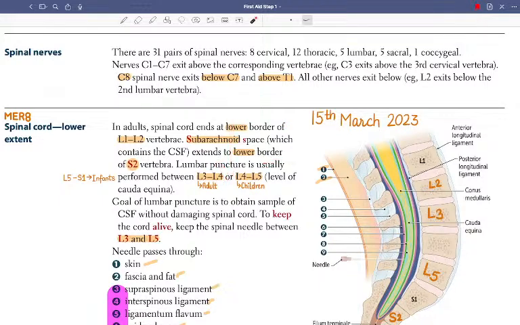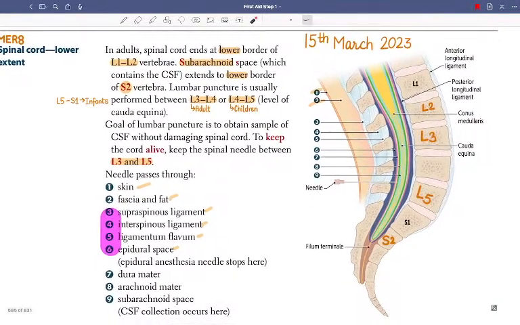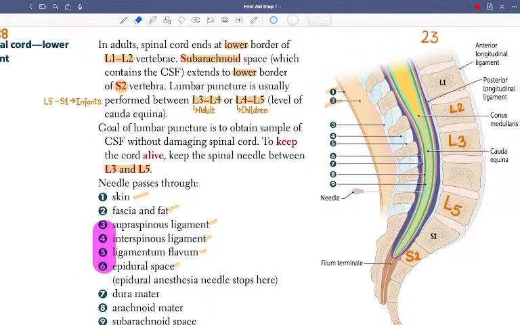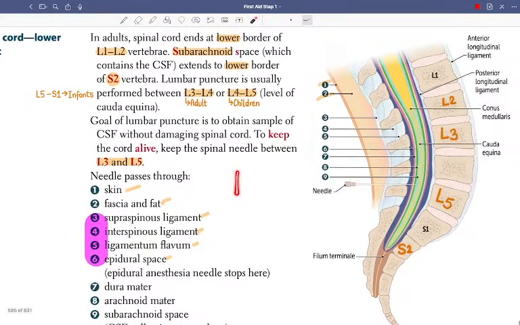Next we have, this was in MER 8. This entire thing, how the spinal needle passes, is important. The rest you can forget, I have done a revision of it.